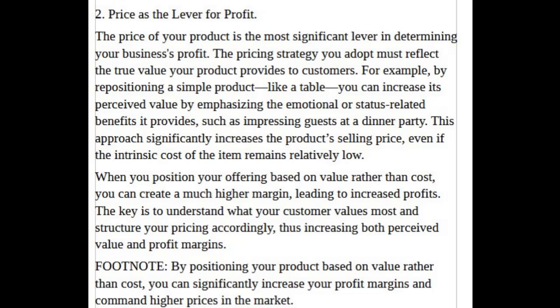When you position your offering based on value rather than cost, you can create a much higher margin, leading to increased profits. The key is to understand what your customer values most and structure your pricing accordingly, thus increasing both perceived value and profit margins. Footnote: By positioning your product based on value rather than cost, you can significantly increase your profit margins and command higher prices in the market.